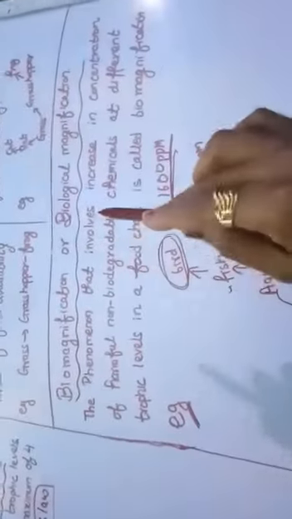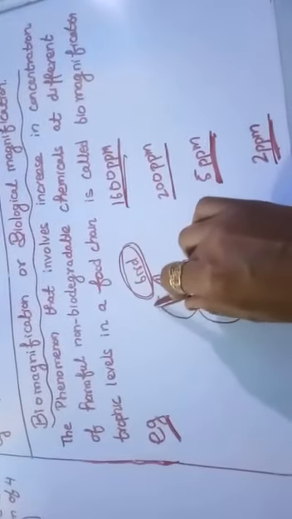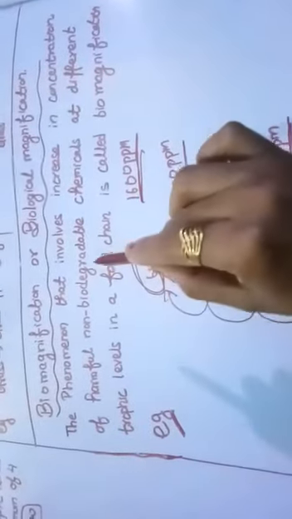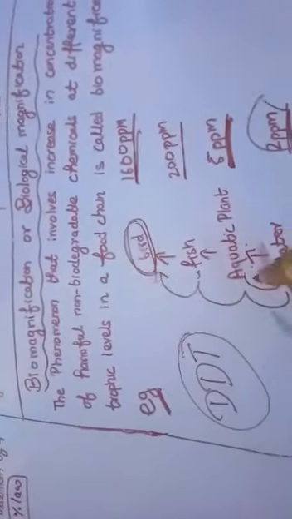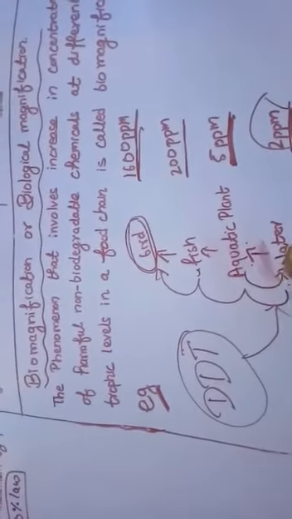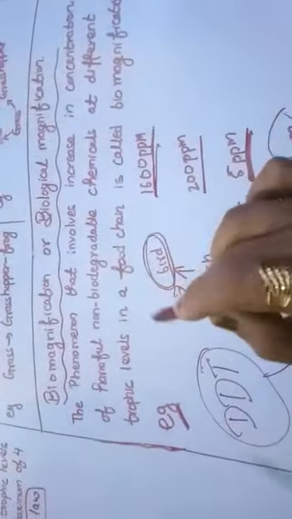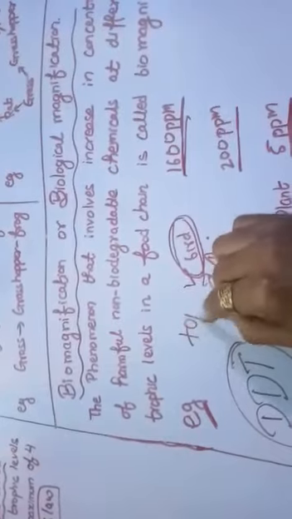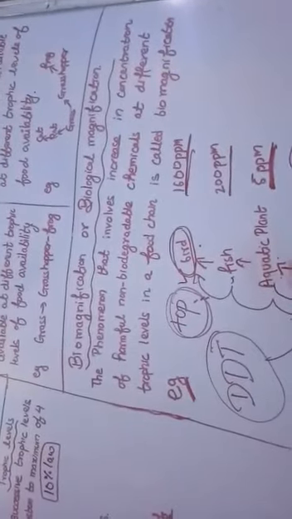So the phenomenon involves an increase in concentration, and at each step the concentration is increasing. The concentration of which chemicals? Harmful non-biodegradable chemicals. Let us take DDT. DDT is a pesticide which gets accumulated in the water, and the concentration of DDT increases at different trophic levels in the food chain. And in this biological magnification, the organism which is present at the top has the maximum amount of harmful concentration. So this is known as biological magnification.